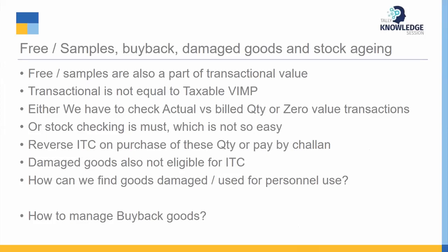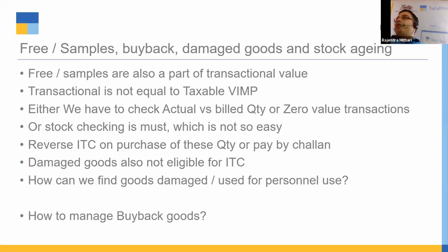The first point is free samples. Many times we give some free goods, like buy one get one, or buy two get one free. Then there are many sample systems, like sending goods to a party for sample approval. Then there are cases where we purchase a computer and take a buyback of my old PC, and damaged goods. These are actually hidden, but very important with respect to GST. When required, you can unmute yourself and talk in between. Don't worry about queries, but first understand the concept.